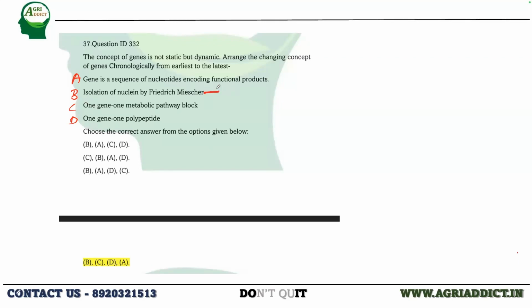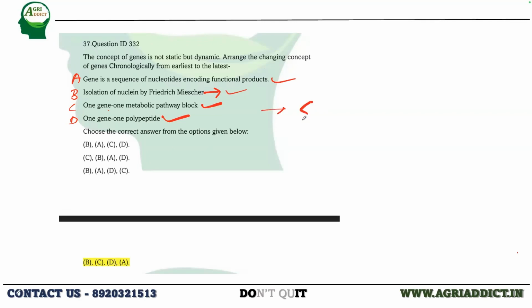B, the isolation was for the first time by Friedrich Miescher. Okay, and then what happened after that? It was one gene, one metabolic block, then one gene, one polypeptide, and lastly there is a proper definition of gene.